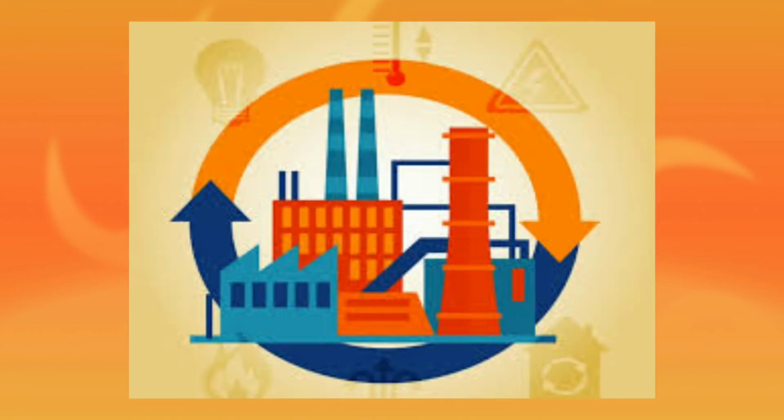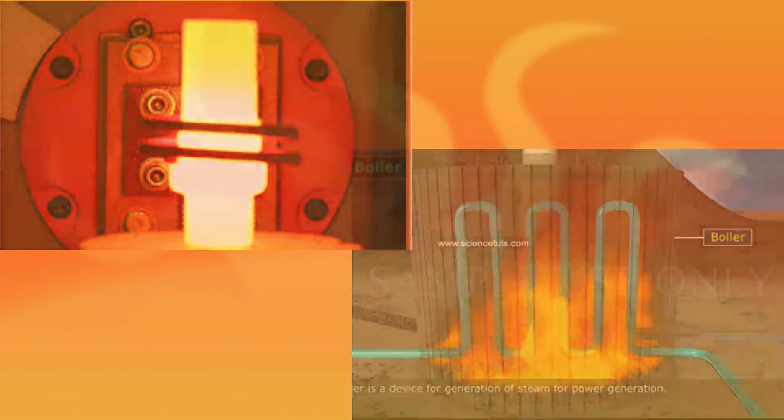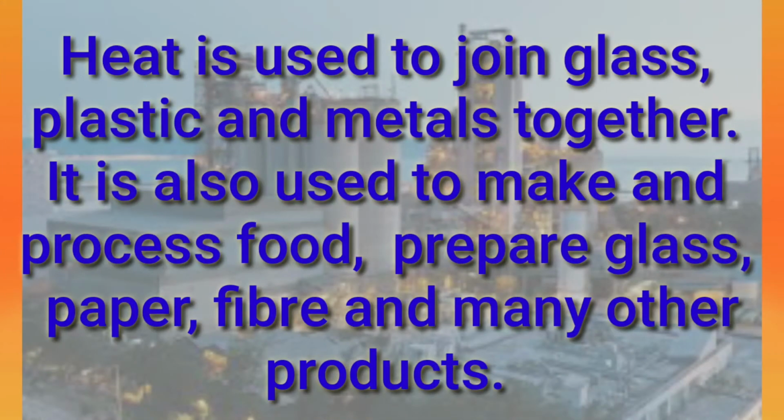In industries also heat is used. It is used to melt, shape, cut, coat and harden metals, and it is used to join glass, plastic and other things also. Heat is also used to make and process food, and to prepare many substances like paper, glass, etc.